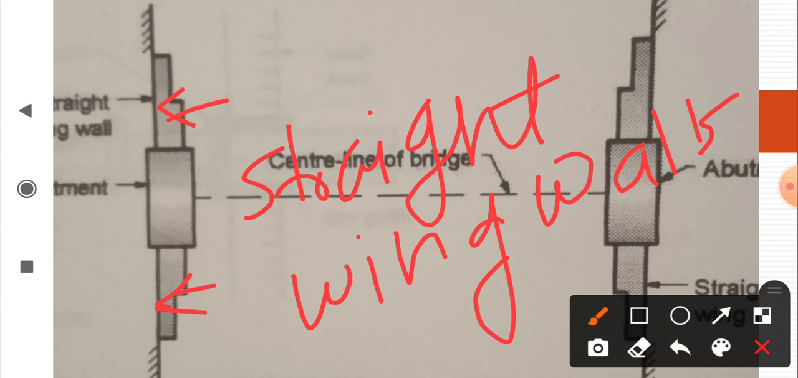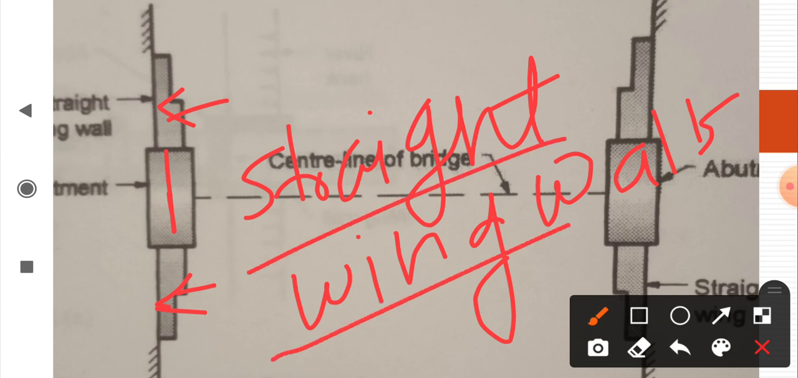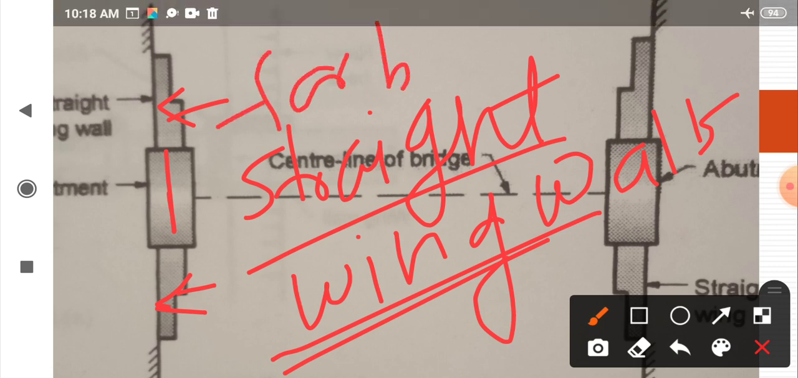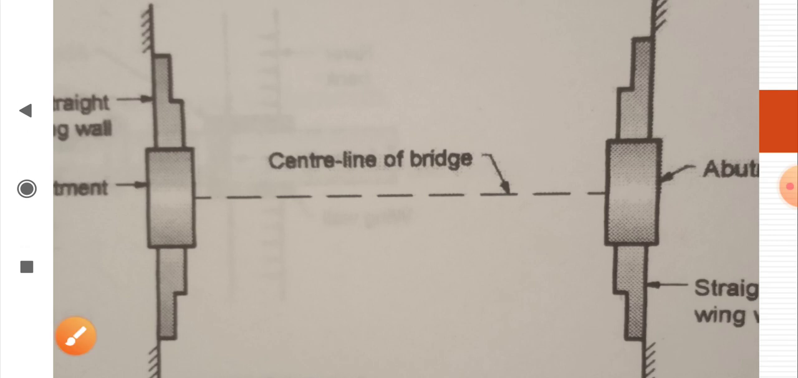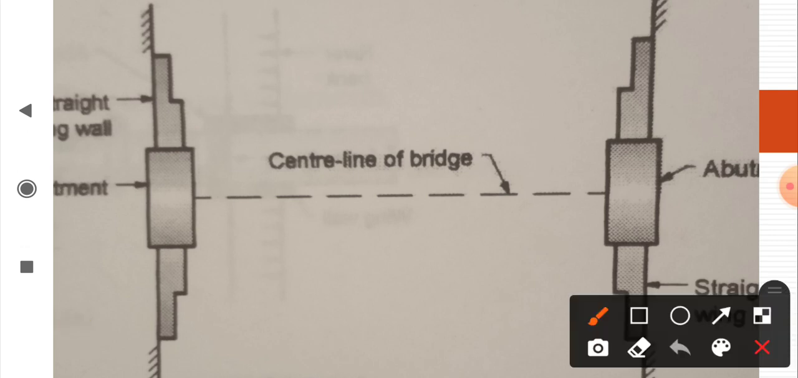This is the line of abutment. In the line of abutment the walls are constructed. These walls are called straight wing walls. This is the first type, straight wing wall. Such walls are suitable for small bridges and culverts which are constructed across the drains.